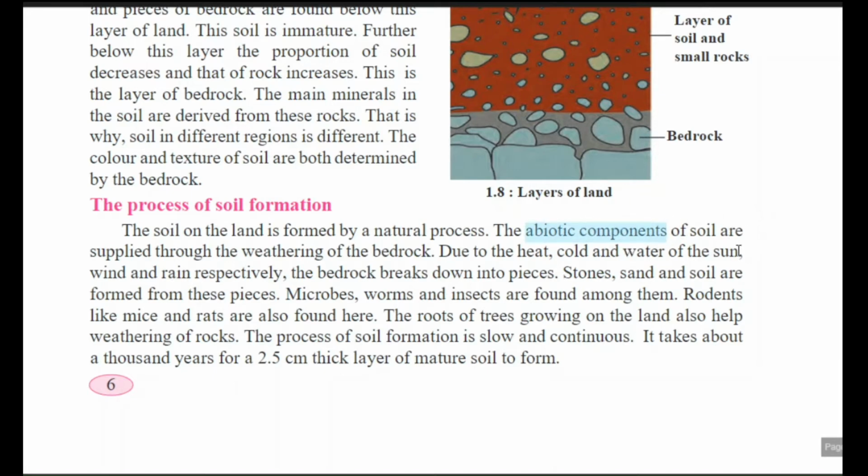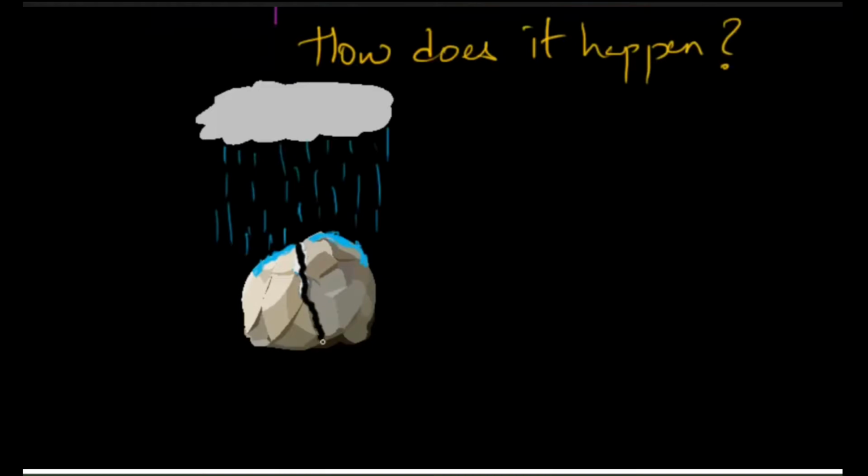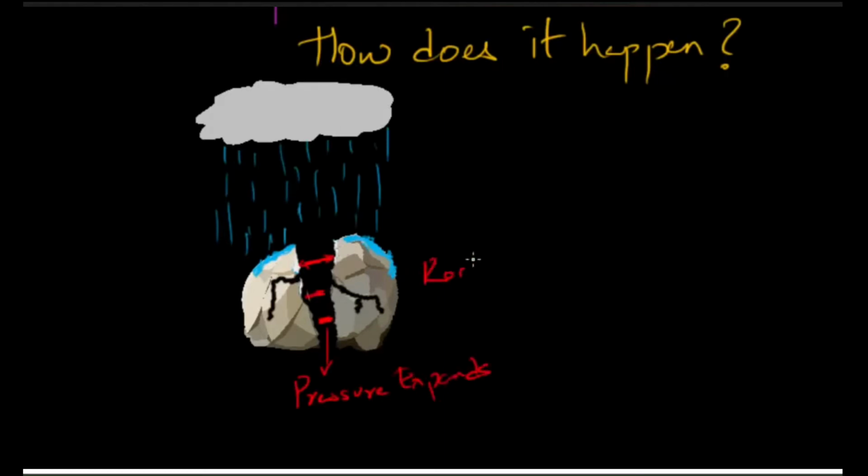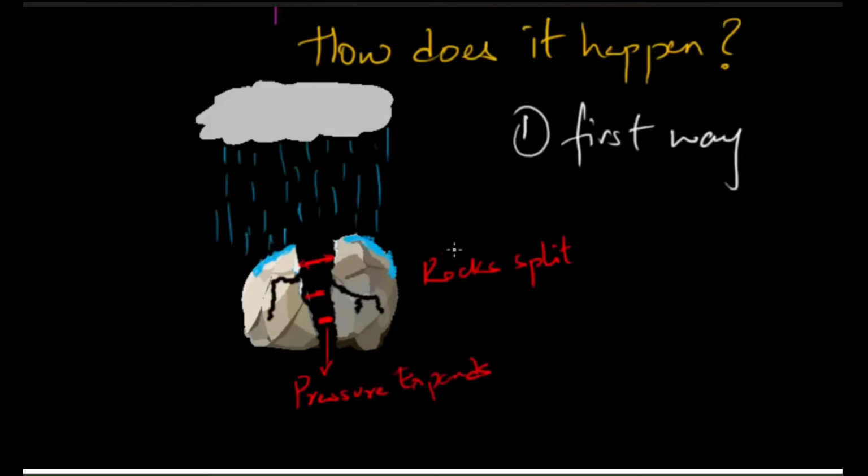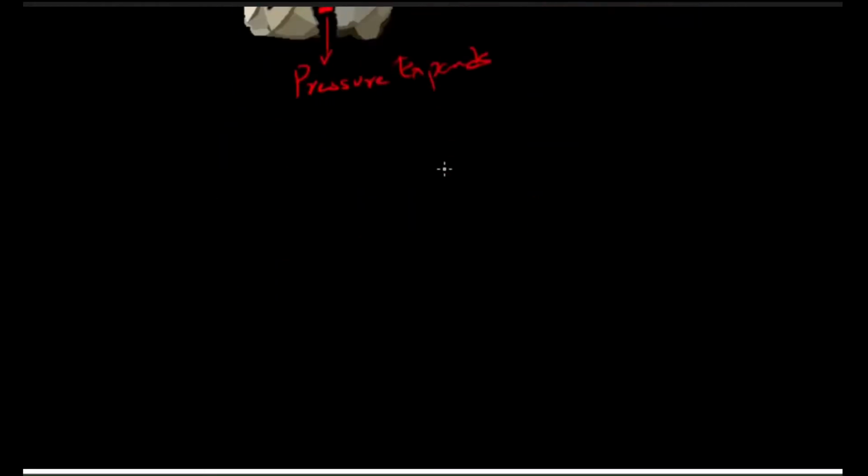So abiotic components of soil are supplied through the weathering of the bedrock due to the heat, cold and water of the sun, wind and rain respectively. Heat is got from the sun, cold from the wind, and water from the rain.